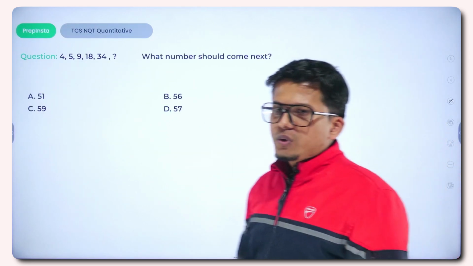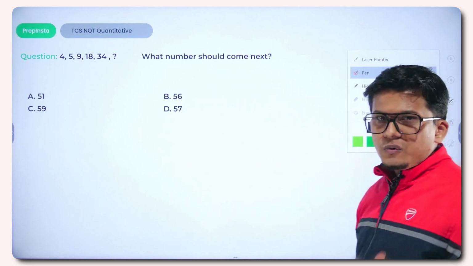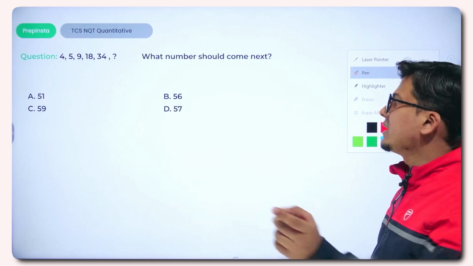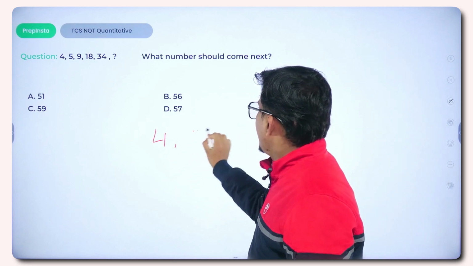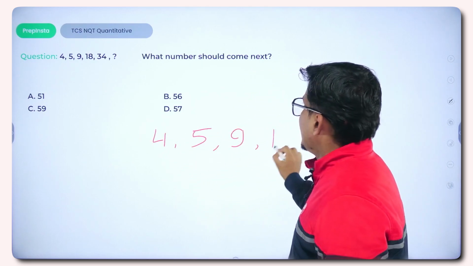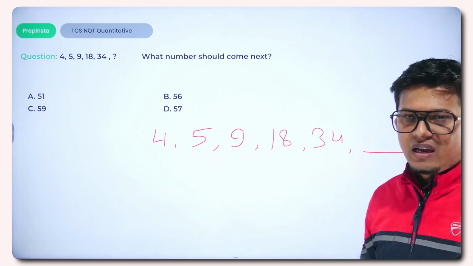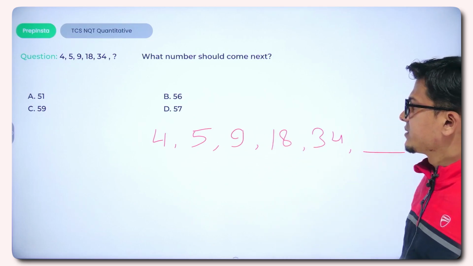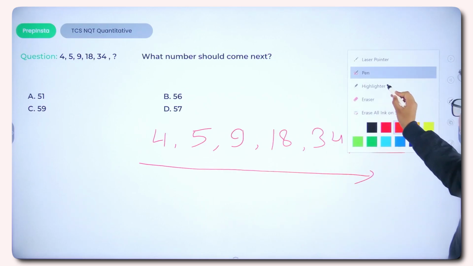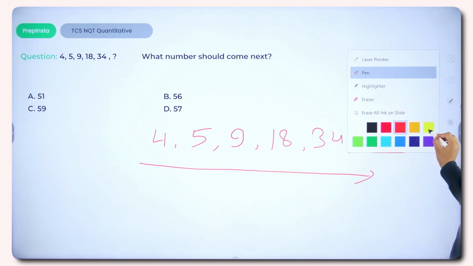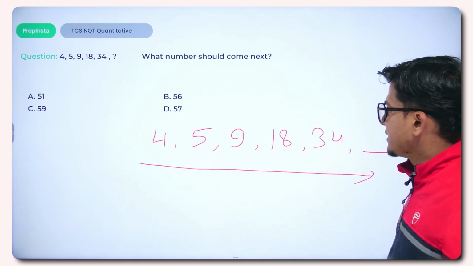Now comes another question which belongs to number series. All we need to do is find a clue, and with the help of the clue form the logical relation between the given numbers. So we have the numbers 4, 5, 9, 18, 34. Whenever we are asked a number series question, we have to draw logic between the existence of the numbers, and we always follow the left to right approach. The best way to solve a number series question is to find the differences.